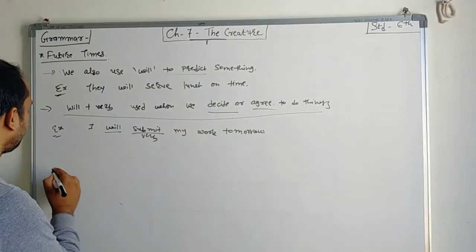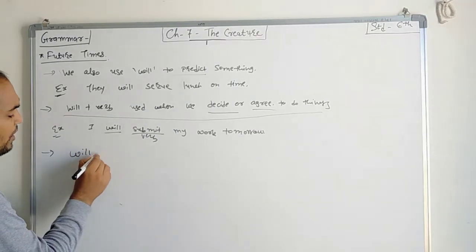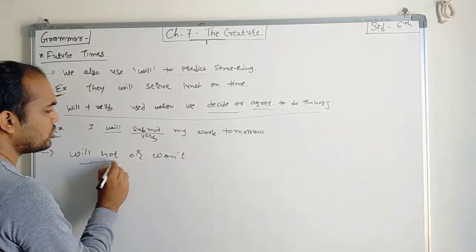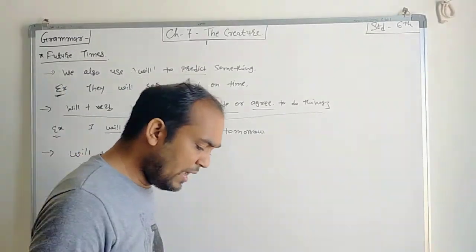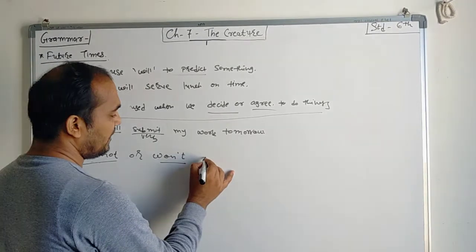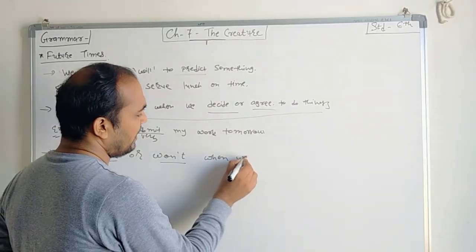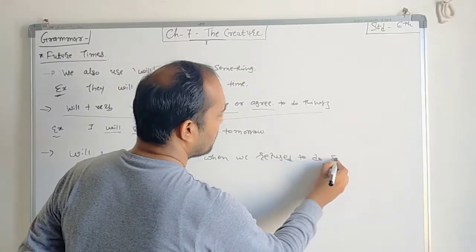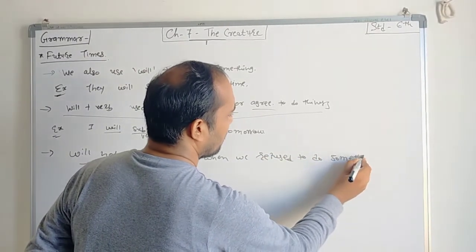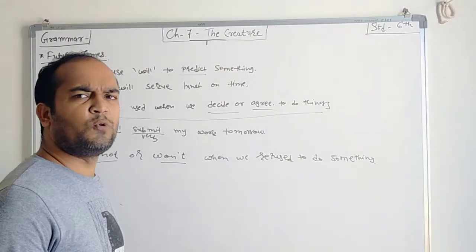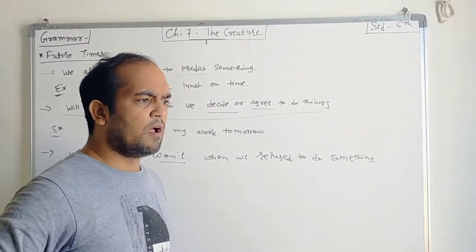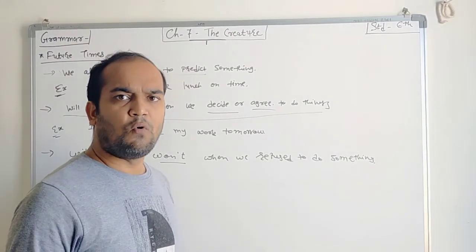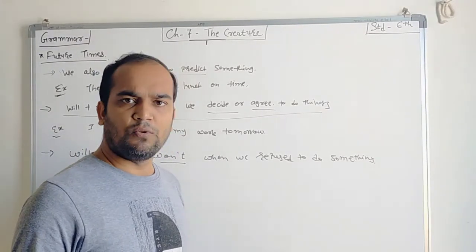So this is used when we decide or agree to do something. Then comes the negative: will not, or won't. Will not, the short form is won't, which we use to refuse to do something, right? When we refuse to do something. Now see, openly you refuse to do that. We will say, you will submit your notebook next week. If you come and say yes, I will. If you say, I won't.